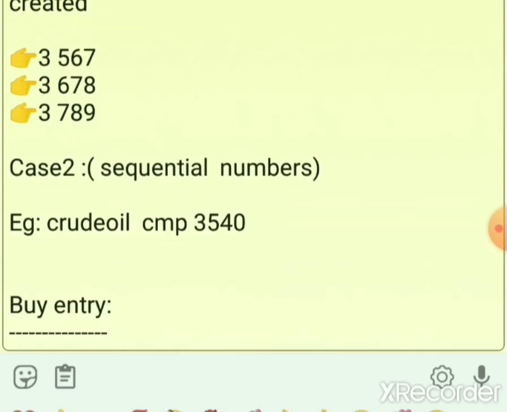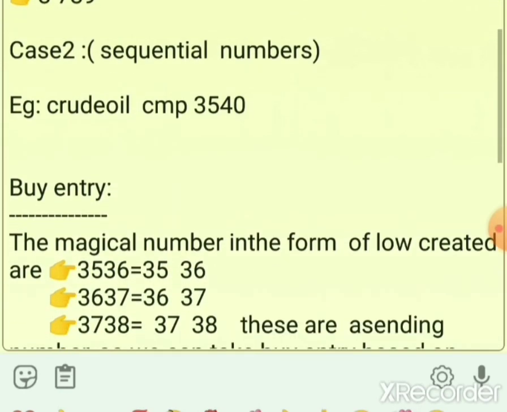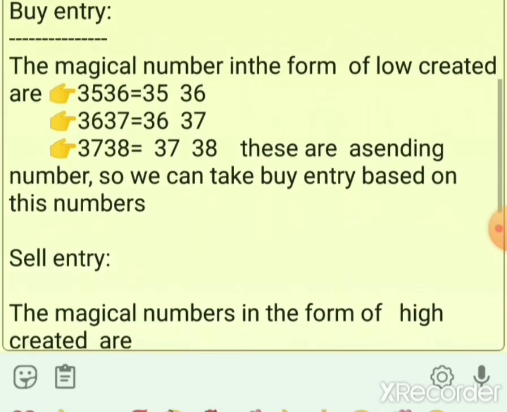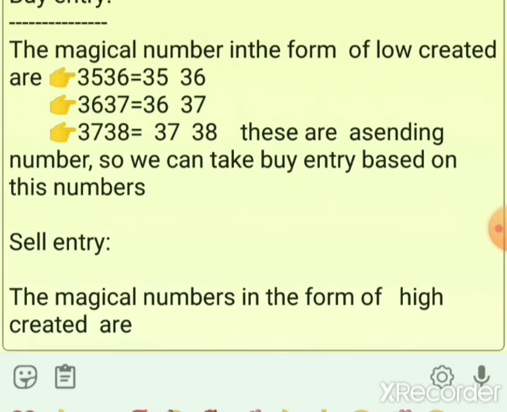Case 2, sequential numbers. For example, 3540, we are taking the price of crude oil, and we want a buy entry, right? The magical numbers in the form of low created are 3536, 3637, 3738.